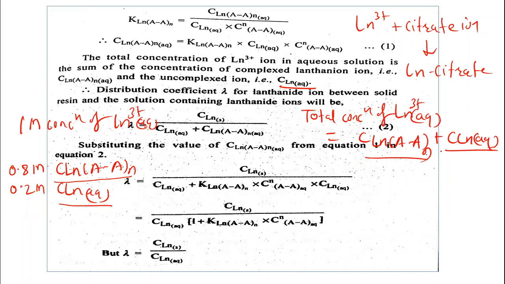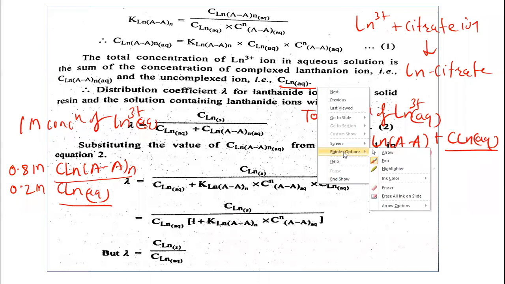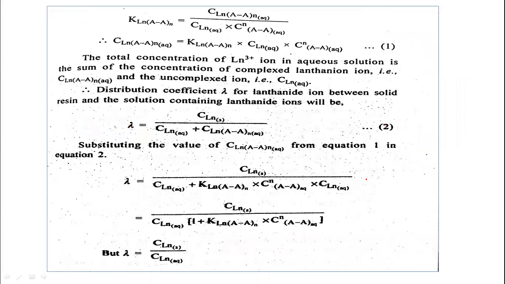So try to understand about this. The total concentration of the lanthanone ion is equal to the concentration of the complexed lanthanone ion and the uncomplexed lanthanone ion. This part is very important.